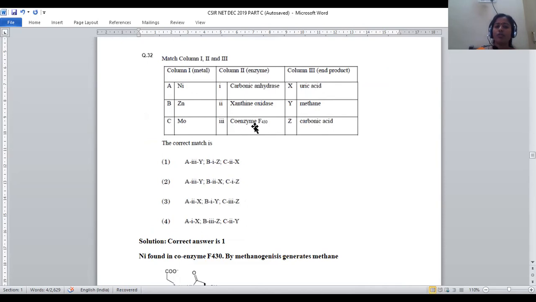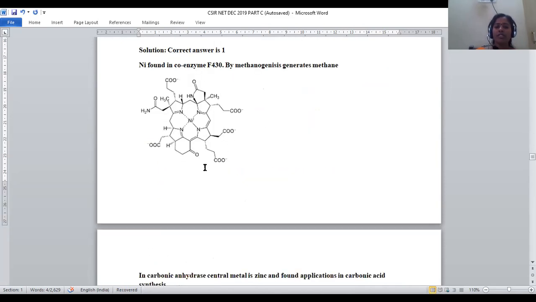Now let us move on to coenzyme F430. The coenzyme F430 structure is represented here. The central metal will be nickel surrounded by 4 porphyrin rings. These are called porphyrin rings, and these porphyrin rings in their terminal centers have acetic acid moieties, right? So this is about the structure of coenzyme F430.